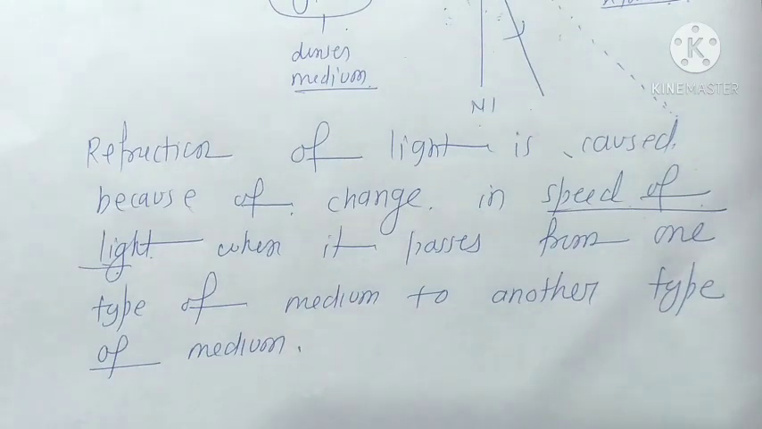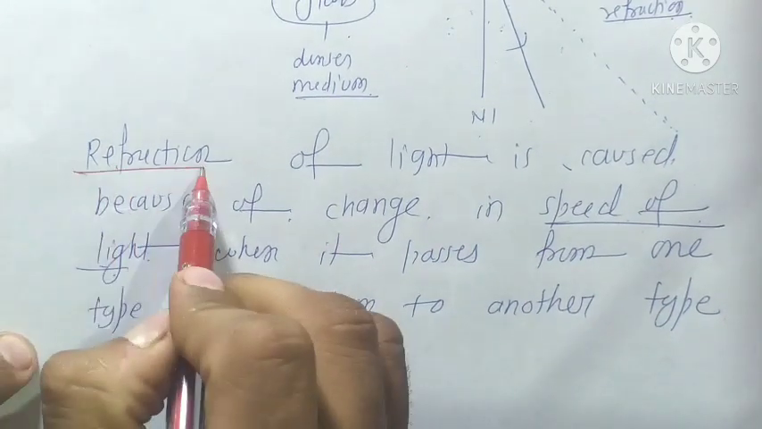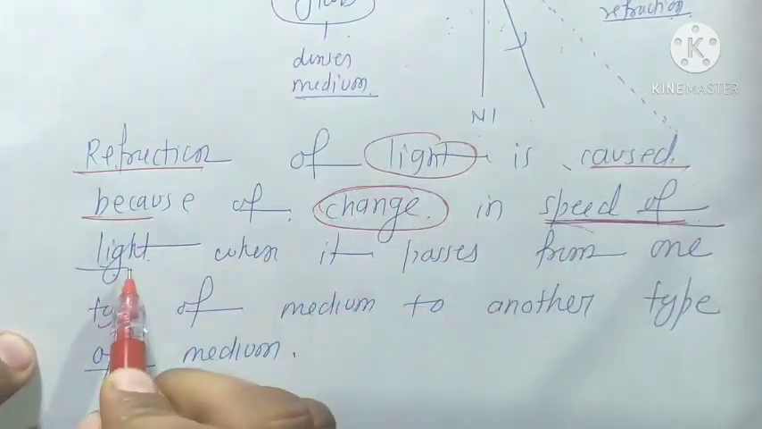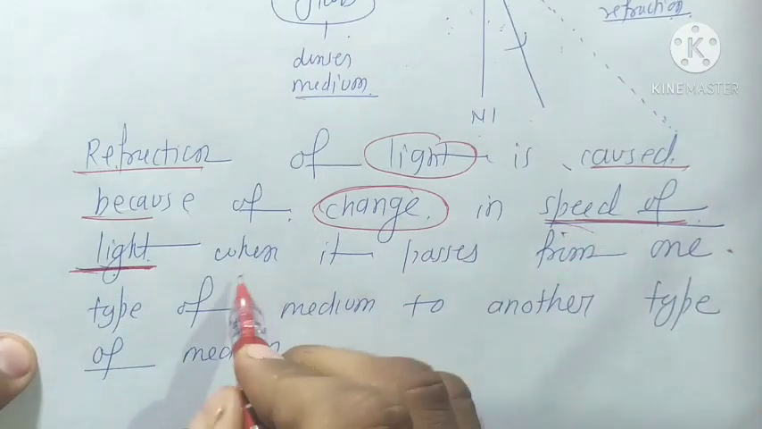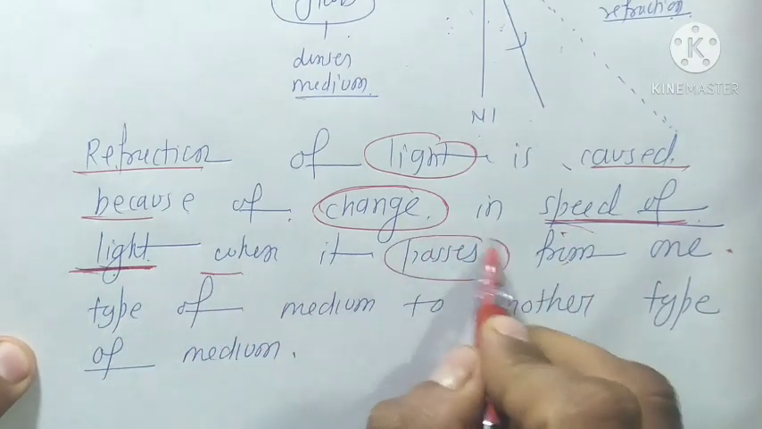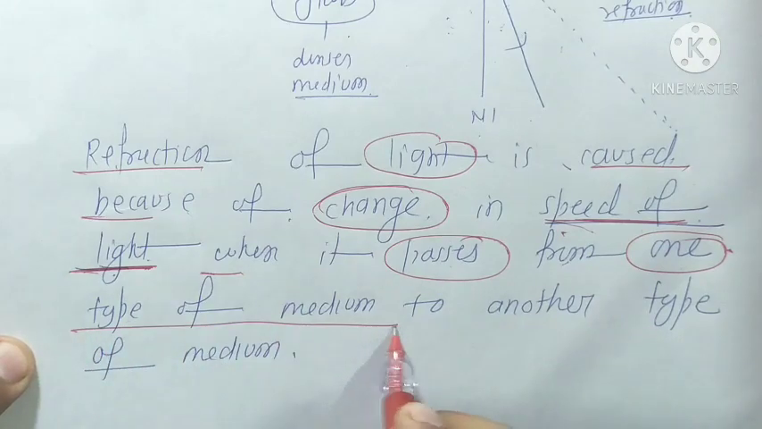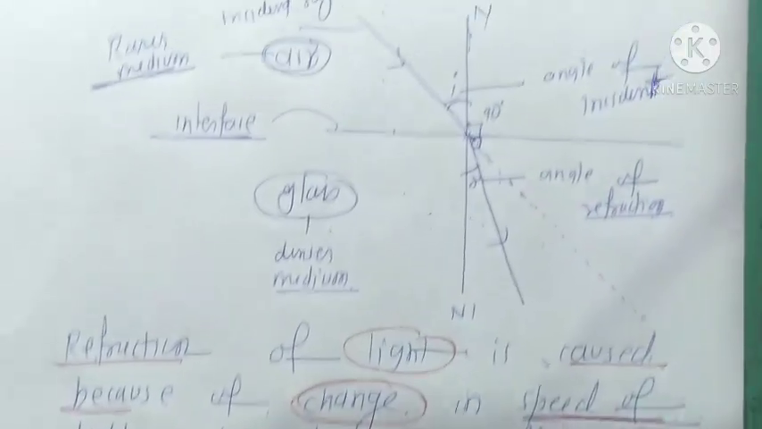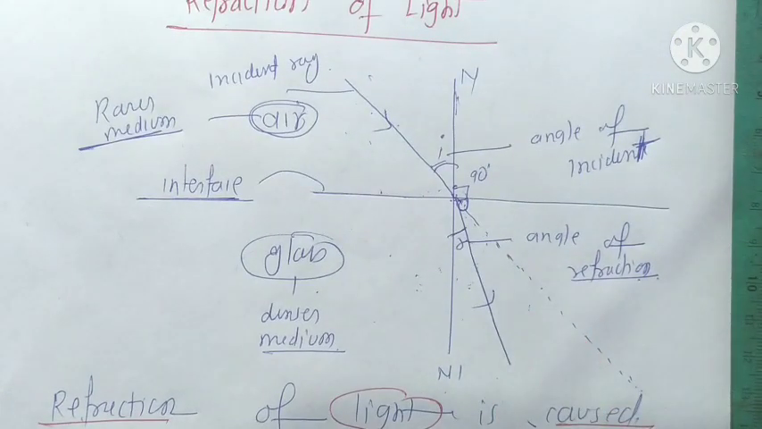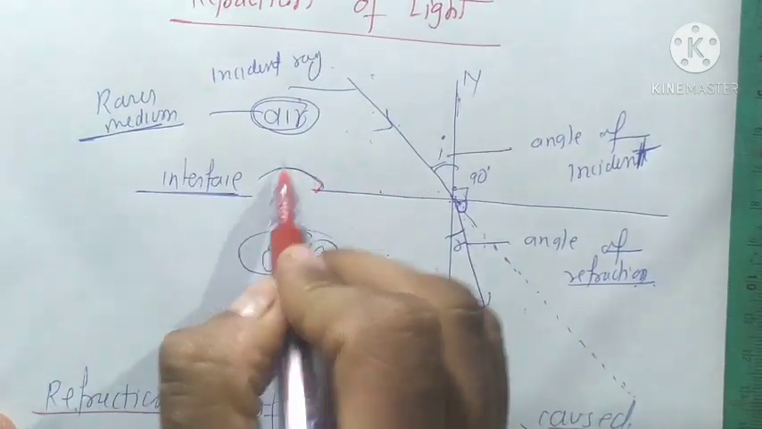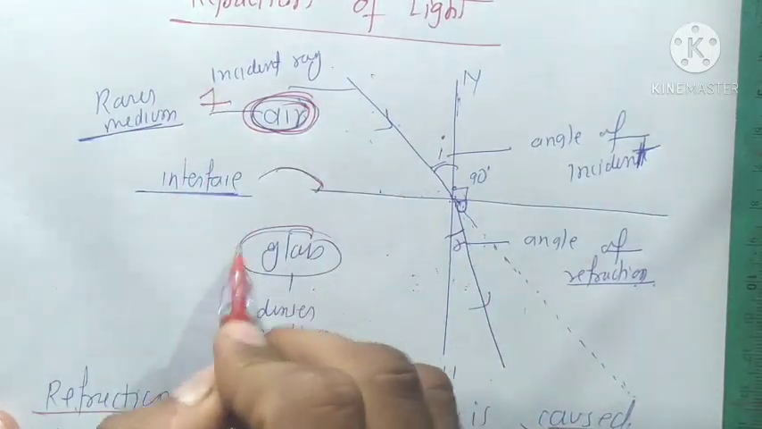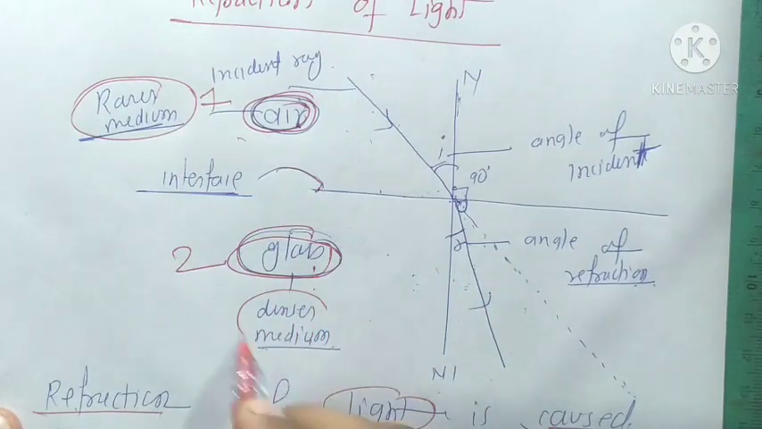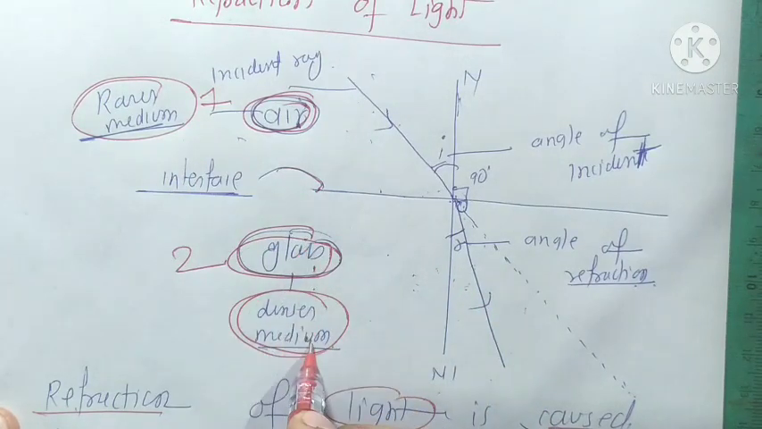This is a simple definition of refraction of light. Refraction of light is caused because of a change in the speed of light when it passes from one type of medium to another type of medium. Here we take two media. This is the interface, this is the first medium, and this is the second medium. The first medium is air, which is a rarer medium, and the second medium is glass, which is a denser medium.